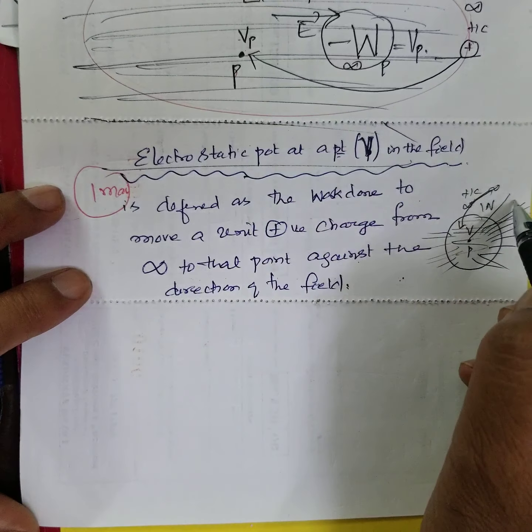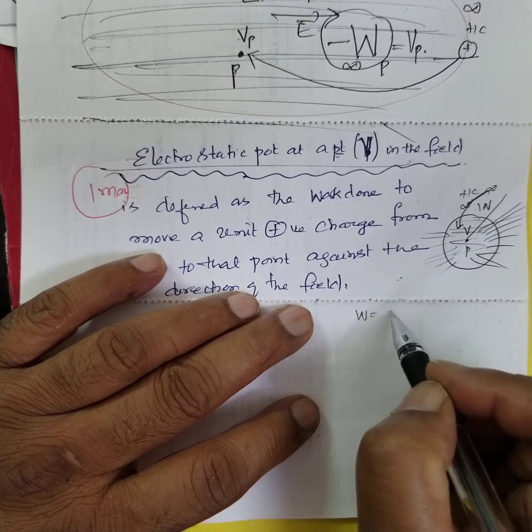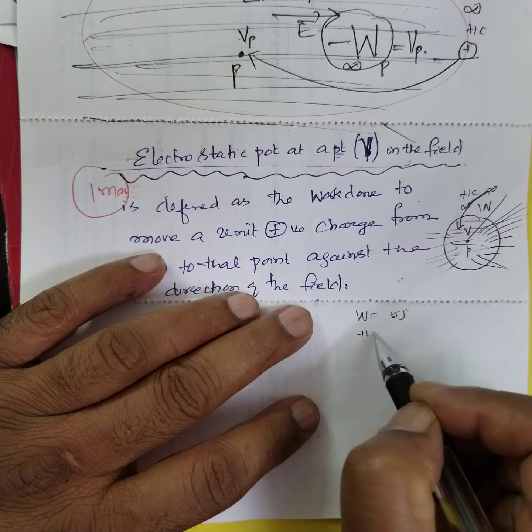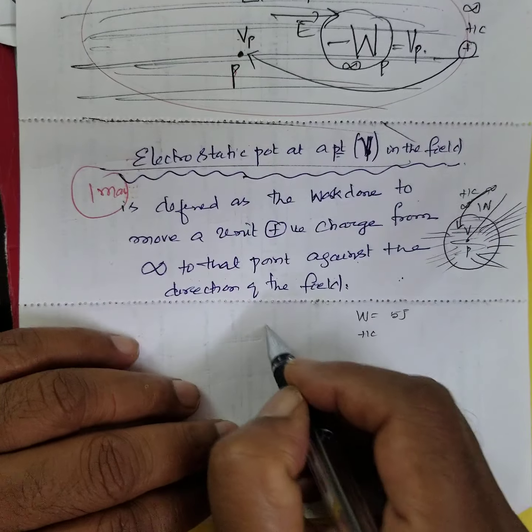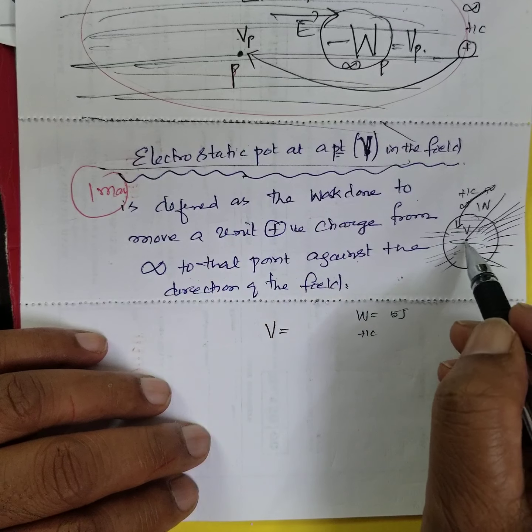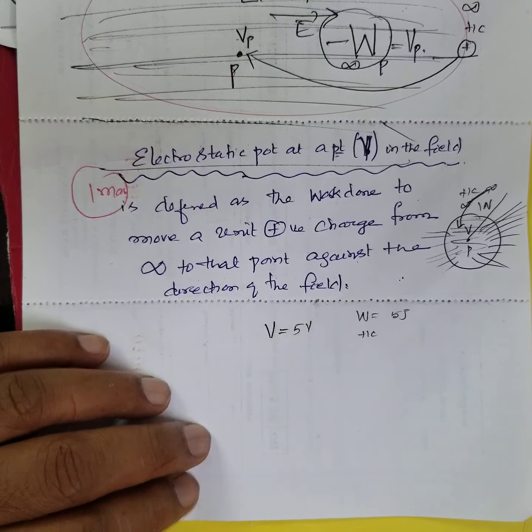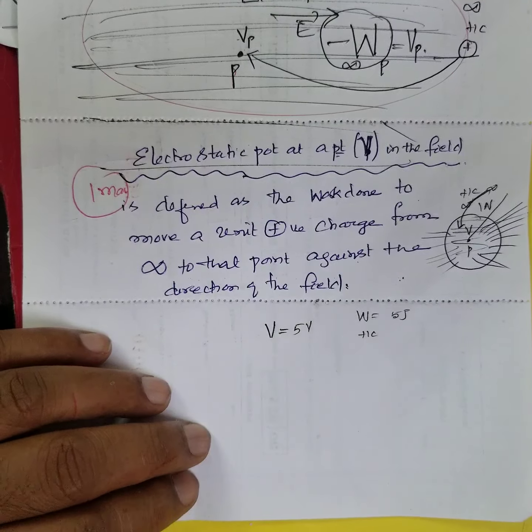See, if I bring 1 coulomb of charge, suppose the work done is 5 joules. Then what is the potential at this point? Potential at the point is 5 volt. Suppose I bring 2 coulomb of charge to this particular point. For 1 coulomb you have 5 joules, for 2 coulomb it is 10 joules, right? Then the potential at this point is 10 volt.